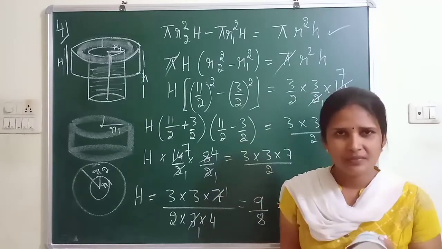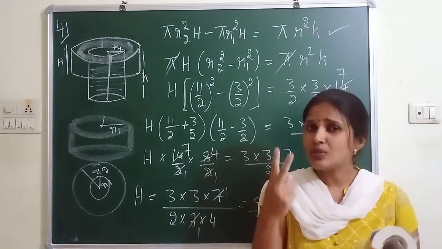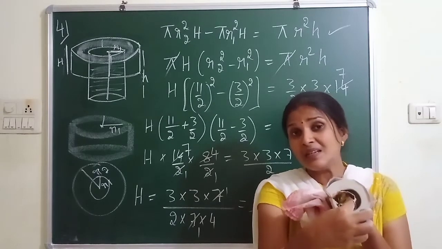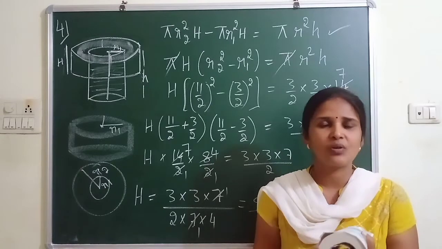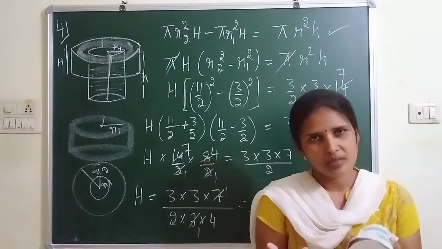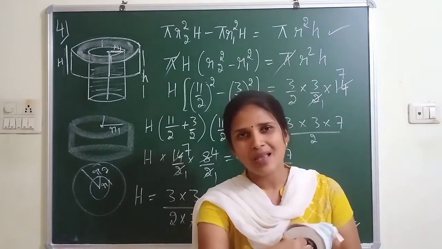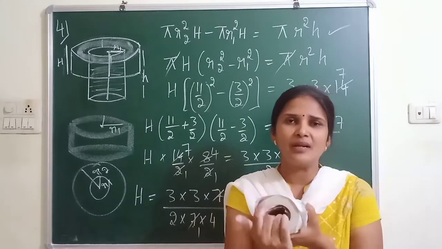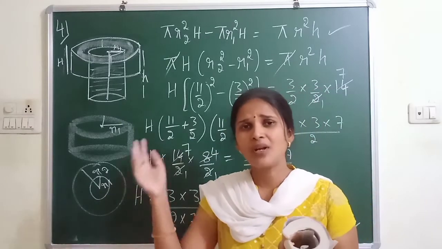Whenever a cylinder has a width, remember always, you have two cylinders. Observe, there is one inside cylinder, that is the inner cylinder, and when you observe the outer view, there is one more cylinder, that is called the outer cylinder. So inner cylinder and outer cylinder. So how to find the volume of this? I am not finding the volume inside, I am finding the volume of the embankment. This part is made with mud. So wherever there is mud, that only is the volume. Okay, that mud comes from the well.